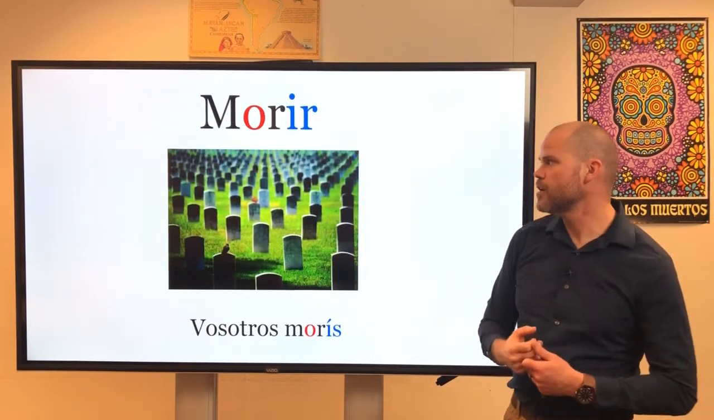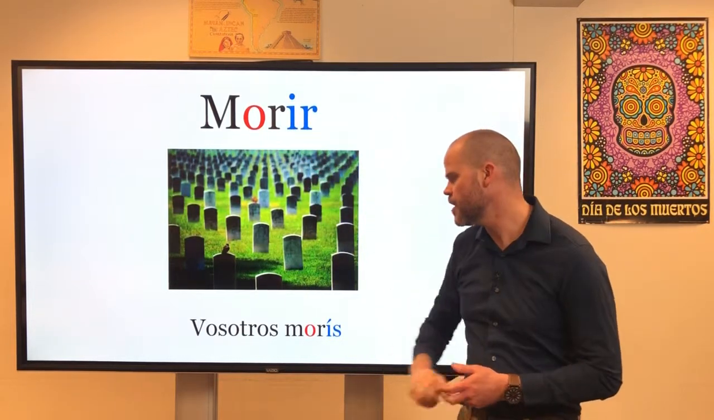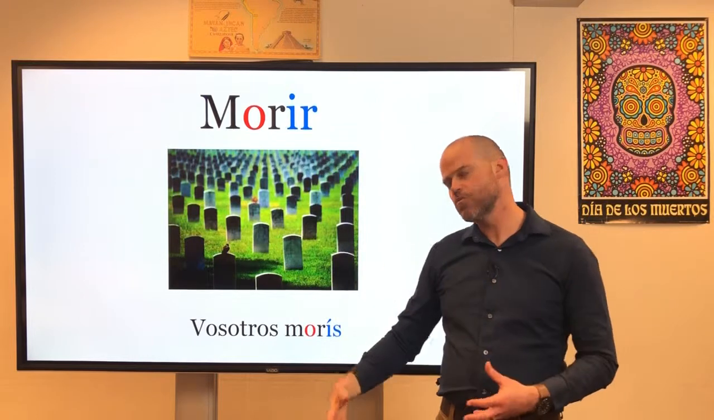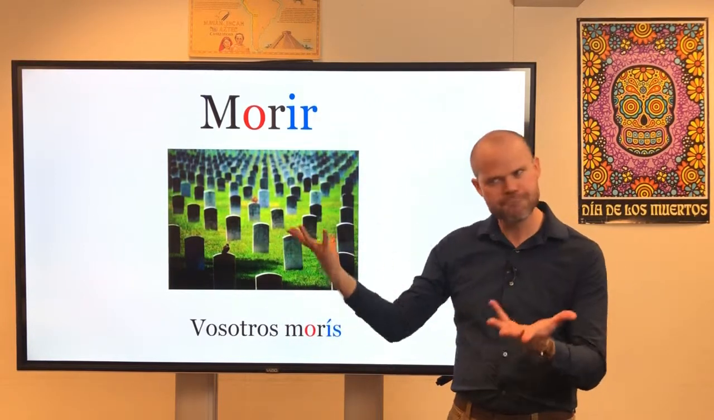Okay, next one is morir. Morir, that means to die. The O changes to UE for all the forms inside the boot again. Vosotros is outside of the boot, so vosotros morís, notice it's not changing. Okay, it would be you all die.